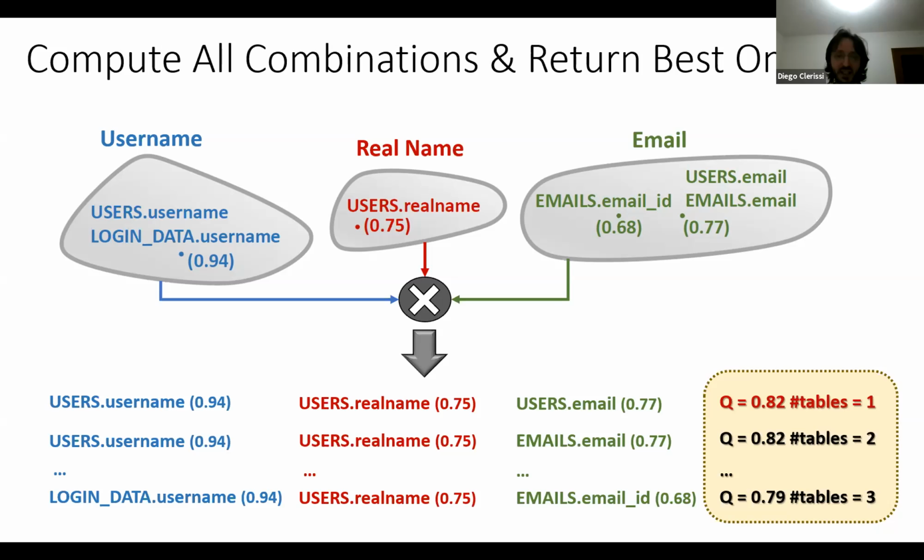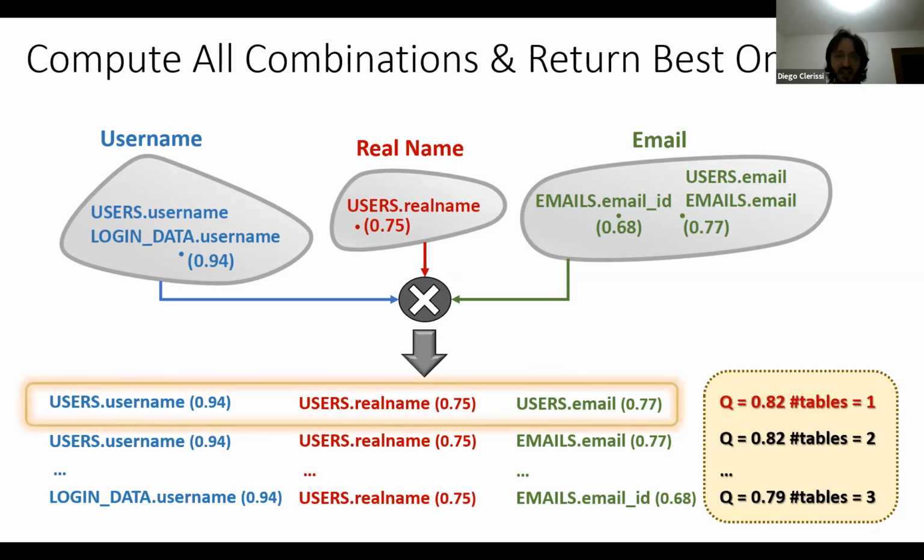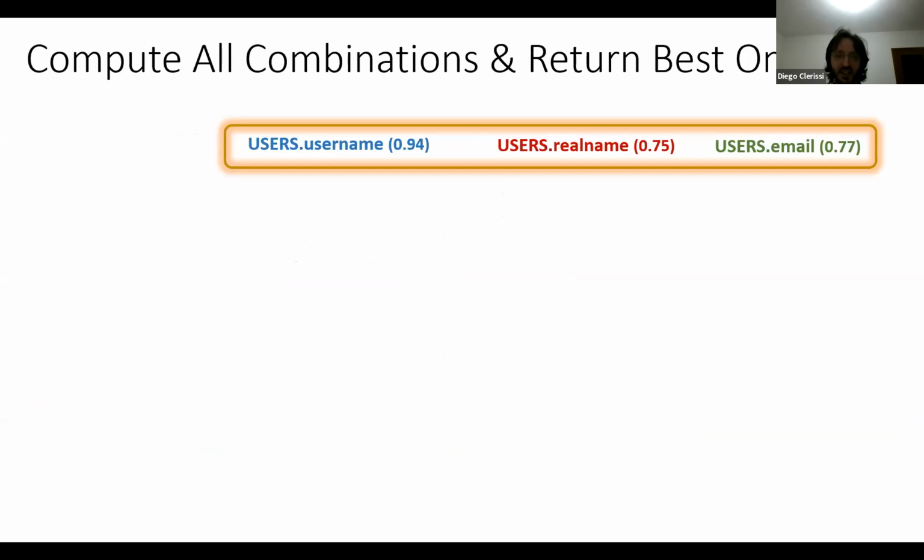So by considering these two measures, the one that must be kept high and the other that must be kept low, we select the best similarity combination, that in this example is the first one, that will provide meaningful input data for exercising the form.